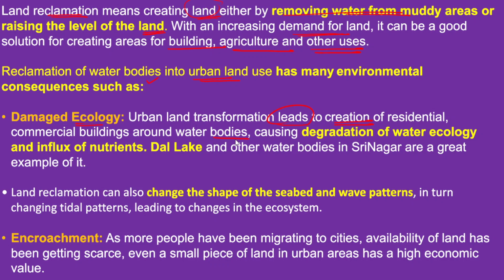Hence they very often cause degradation of water ecology and influx of nutrients. When we mention an example, we can talk about the Dal Lake. Dal Lake is in Jammu and Kashmir, and Dal Lake and other water bodies in Srinagar are a great example of damaged ecology because of land reclamation.